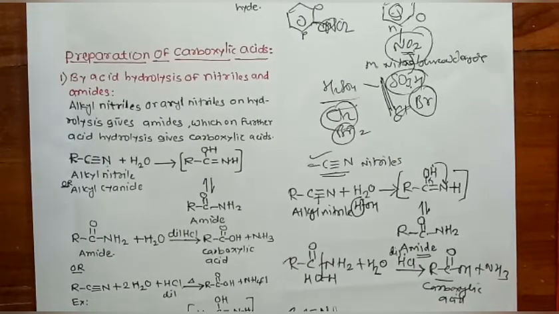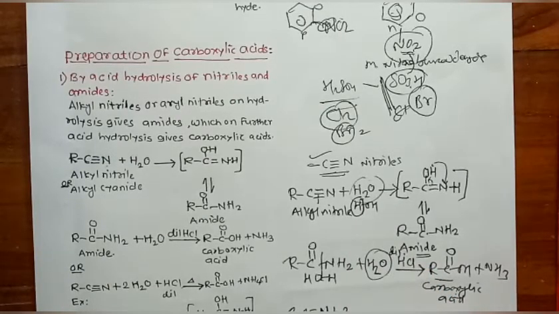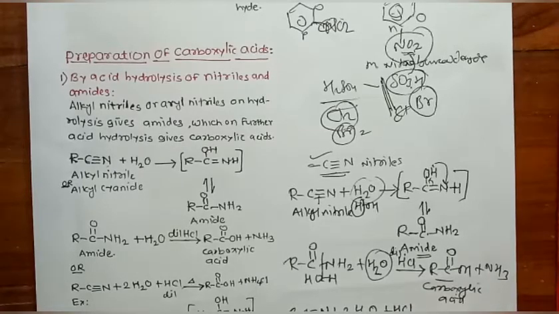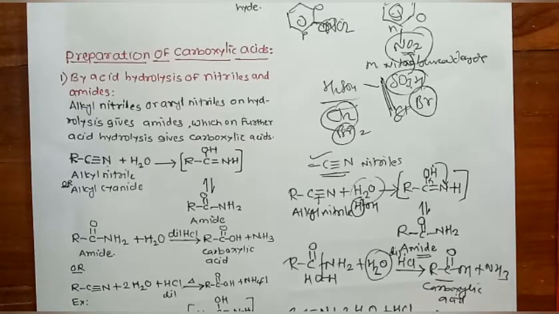RC triple bond N plus 2 H2O molecules plus HCl, in the presence of acid medium. Two H2O molecules give H, OH, H, OH.